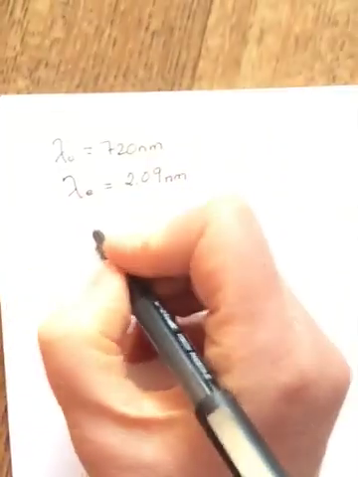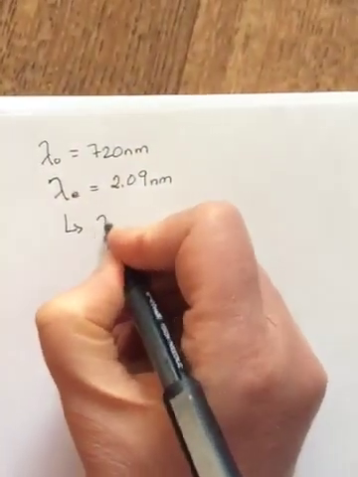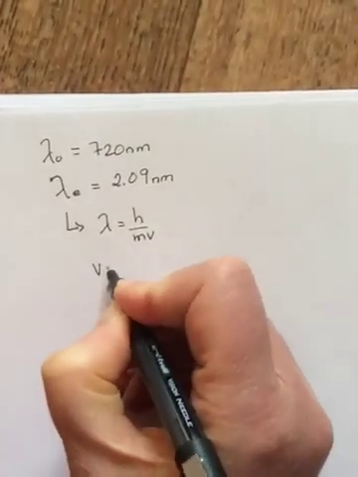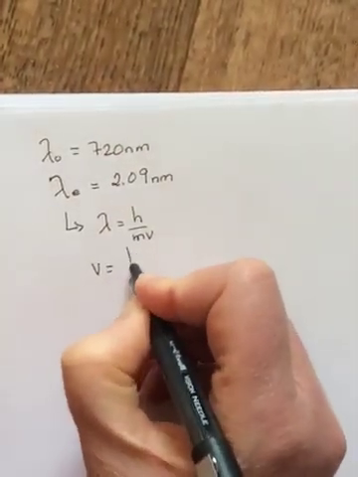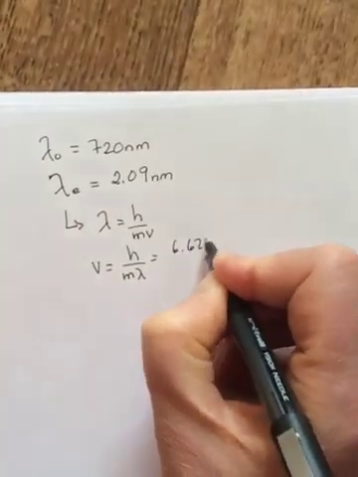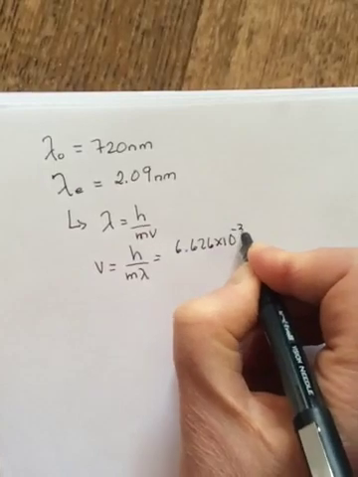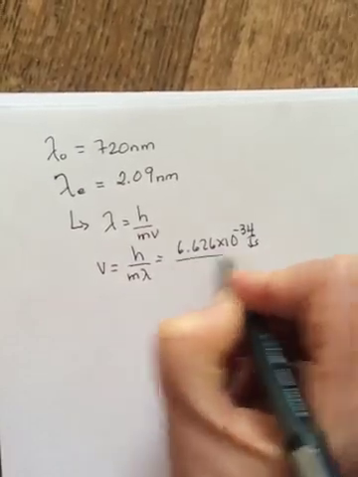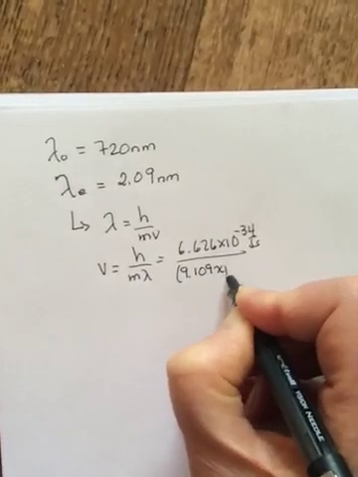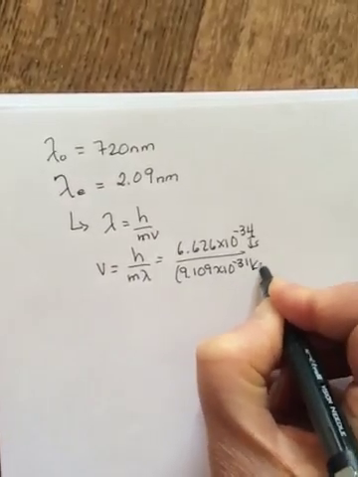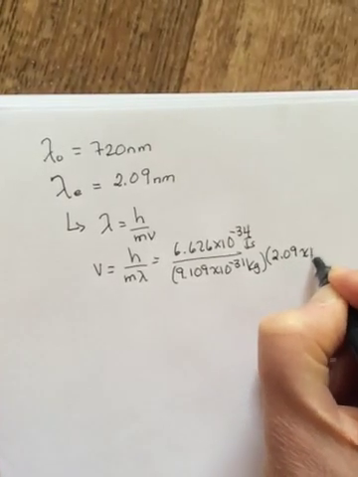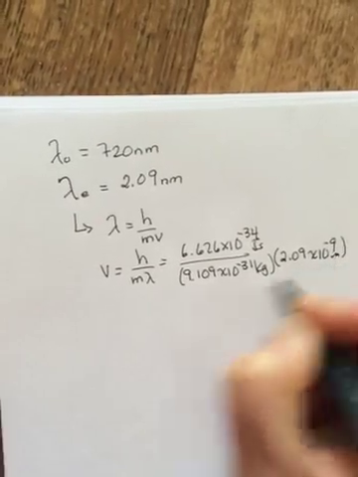Okay, so from de Broglie's wavelength, lambda equals h over mv, we can get the speed of the electron. So h over m lambda: 6.626 times 10 to the negative 34 joule seconds, divided by 9.109 times 10 to the negative 31 kilograms, and lambda is 2.09 times 10 to the negative 9 meters.